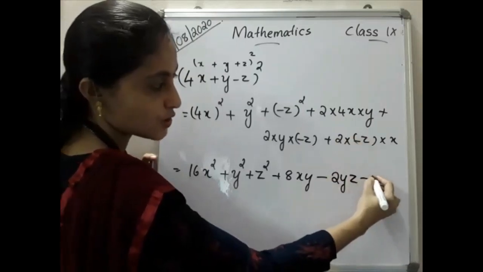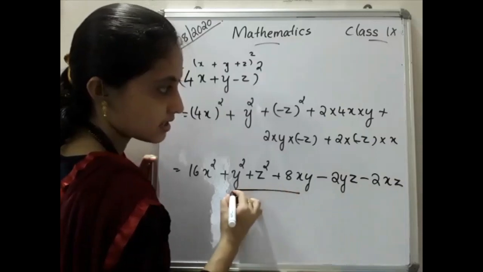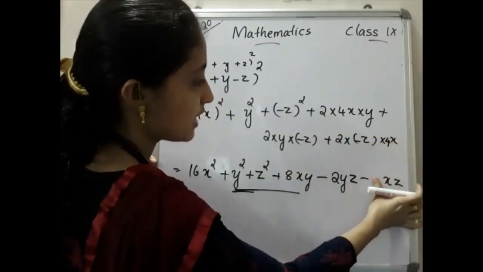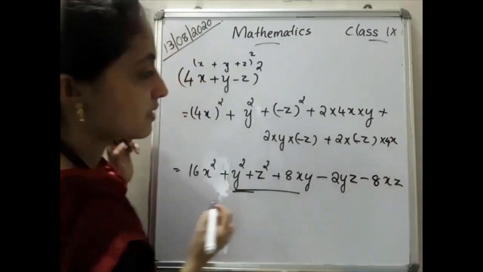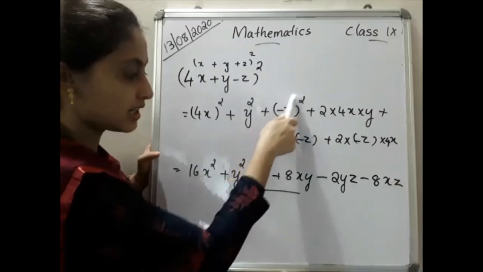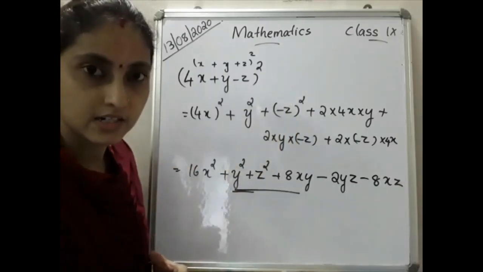And the last term is minus 2xz, or zx you can write. Sorry, minus 2 not into 4x here, so it is minus 8xz. That is our answer. The mistake comes from this side: minus z the whole square is plus z square. You have to keep that in your mind.